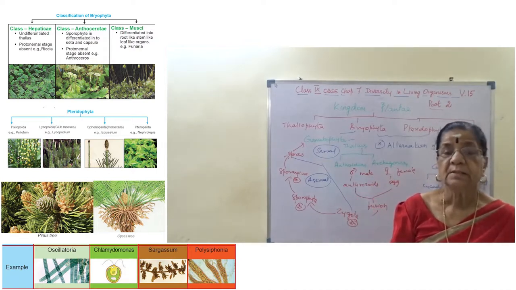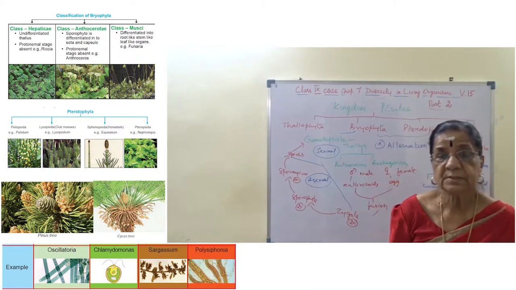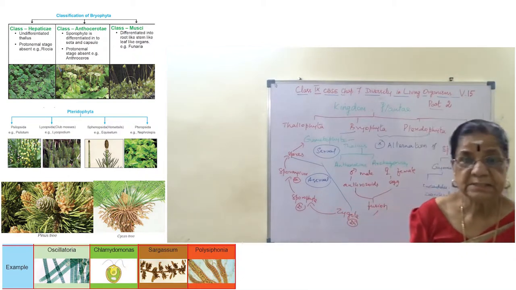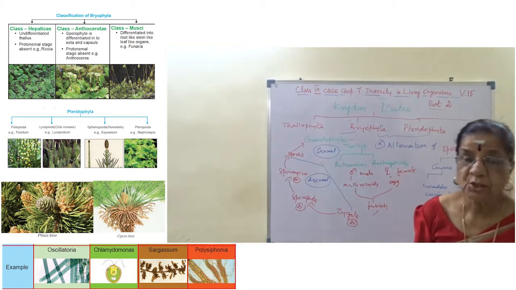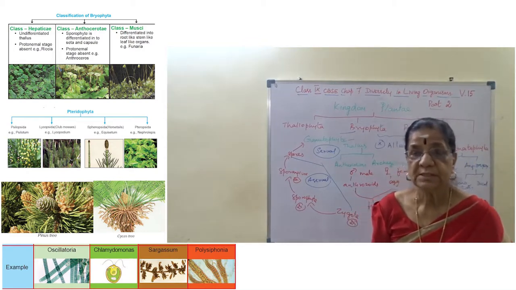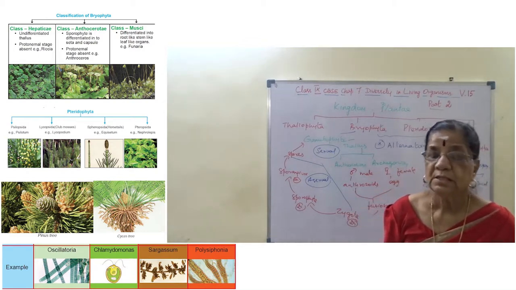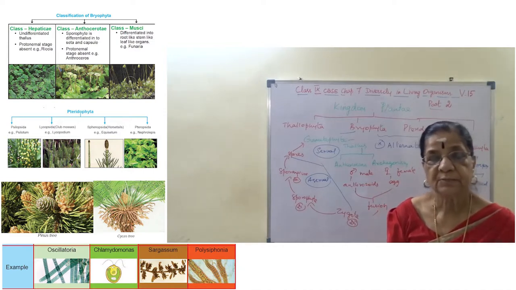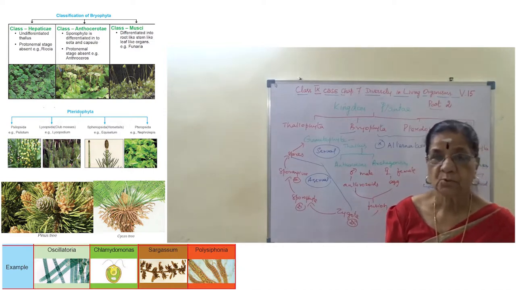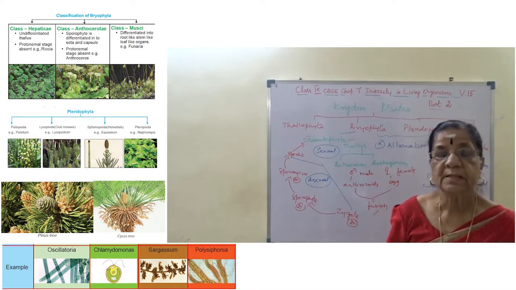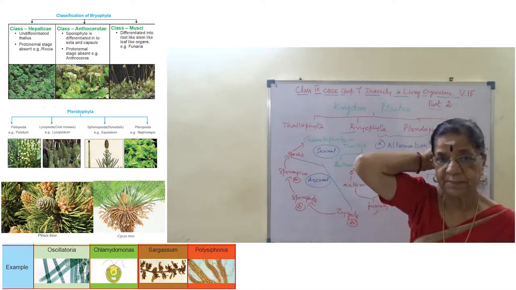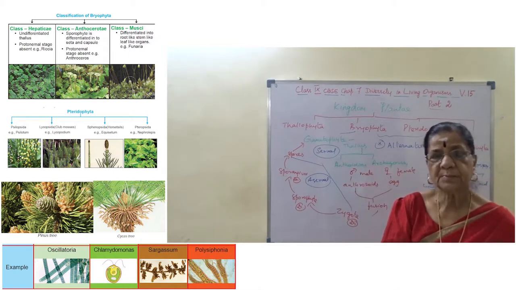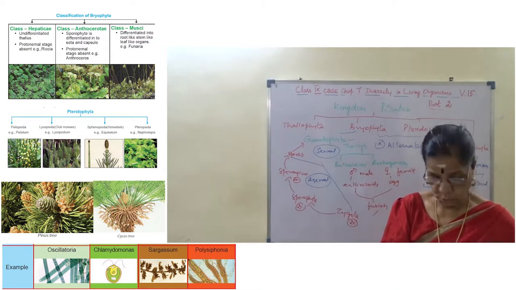Okay, and we say it is a seed bearing plant. Gymnosperm is a seed bearing plant but non-flowering. So these seeds are borne on a special type of structure called a cone, as female cone and male cone. It is dioecious. Male and female plants are separate, dioecious. So they are present in the form of cones.